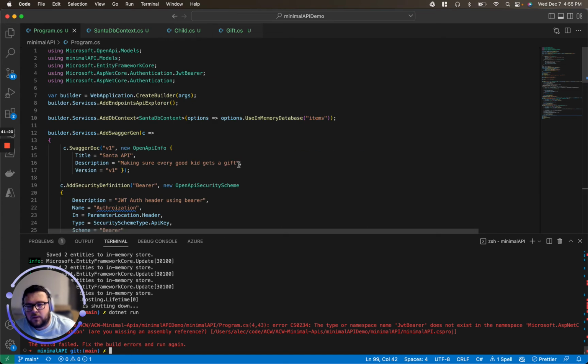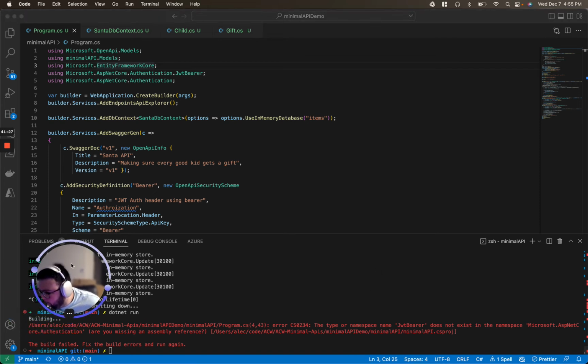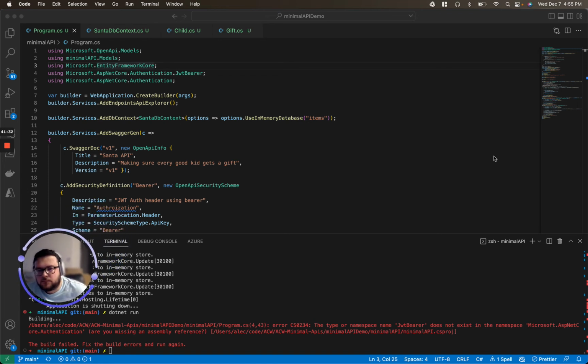We might have missed a using statement. No, doesn't look like it. Let me double check. Sure we didn't forget anything. Add authorization, add options, add cores, require authorization.